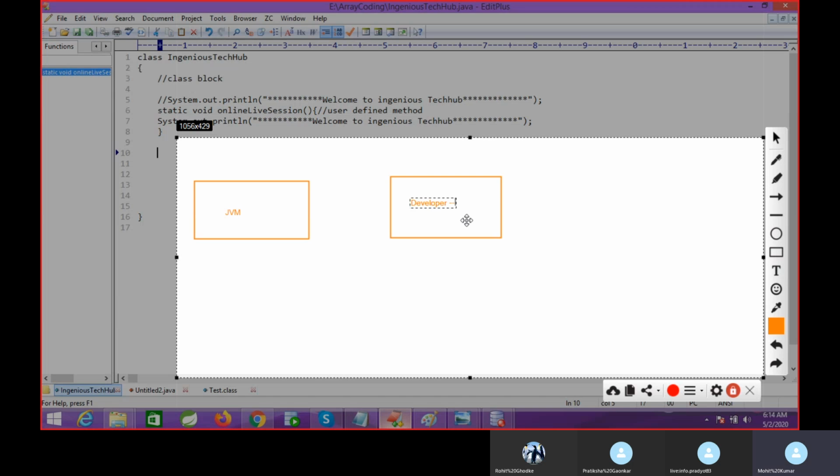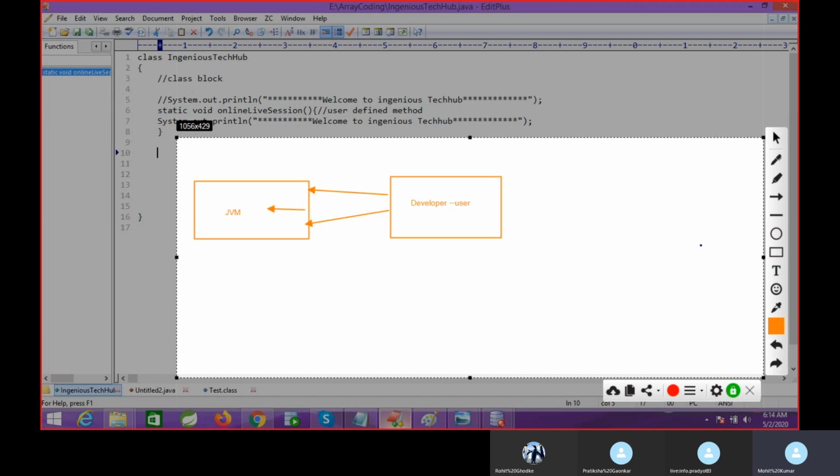Developer means user. We are the user writing the code. So what happened? The people who developed this JVM were having a problem while developing the JVM software. What is the problem? How does the user interact with the JVM? This is the problem, right? How to interact with JVM?